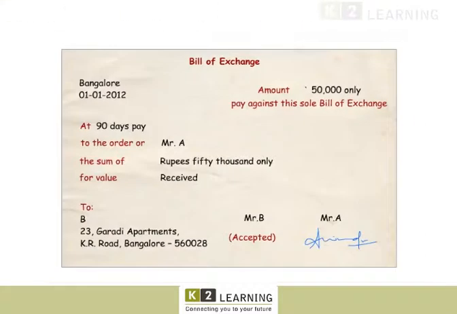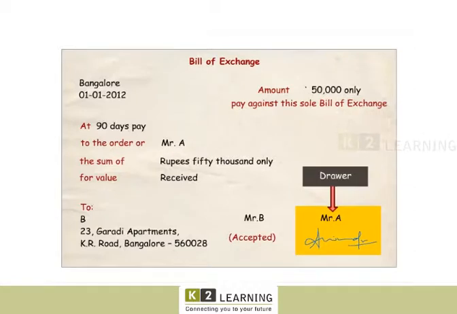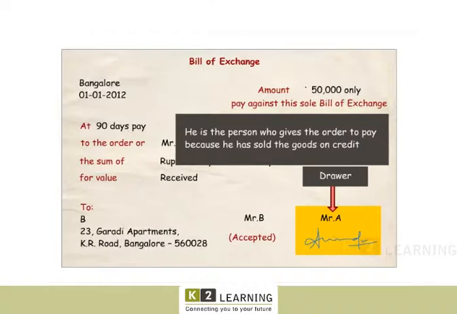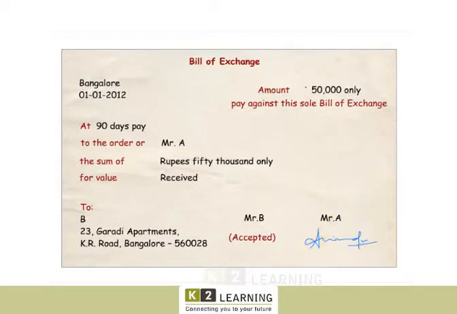A bill of exchange is a written unconditional order directing a person to pay a specified sum of money. There are three parties: the drawer, the drawee, and the payee. The person who draws the bill is called the drawer. He is the person who gives the order to pay because he has sold the goods on credit.